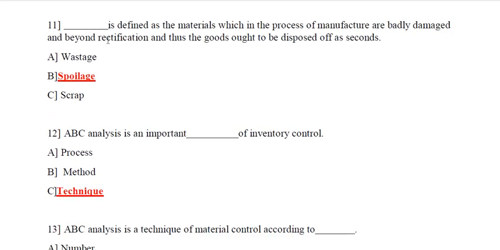Question number 11. Dash is defined as the material which in the process of manufacture is badly damaged and beyond rectification, and thus sought to be disposed of as seconds. So the correct answer for question number 11 is spoilage. Option B.